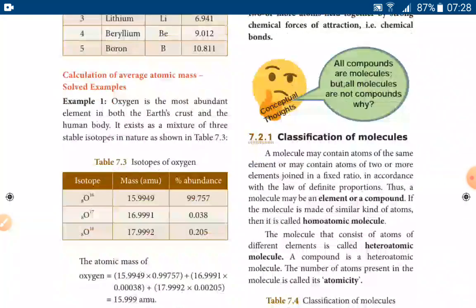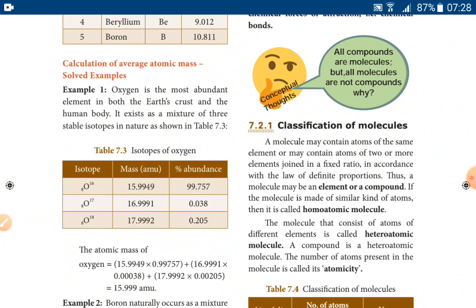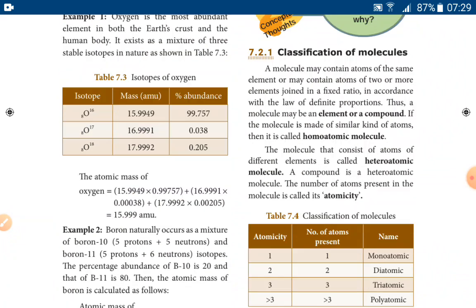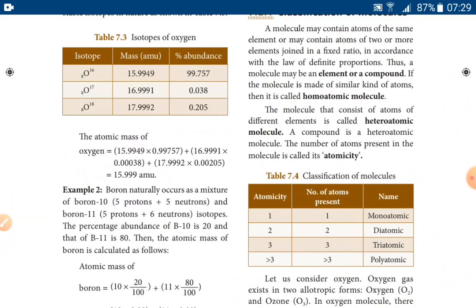And the classification of molecules: there are different types, that is, a homoatomic molecule and a heteroatomic molecule. A homoatomic molecule consists of the same kind of atoms of an element combined to form a molecule. For example, hydrogen has the formula H2, and two hydrogen atoms combine to form one molecule of hydrogen. Similarly, nitrogen has the formula N2, and two nitrogen atoms combine to form one molecule of nitrogen.